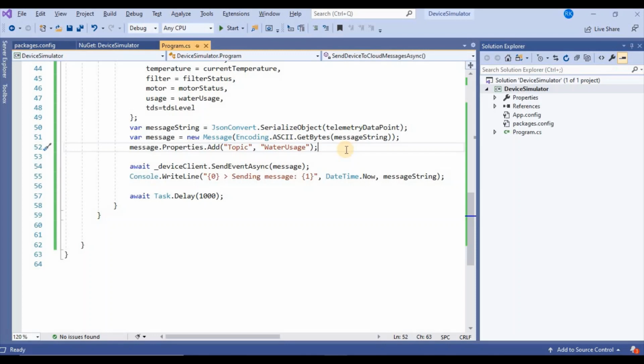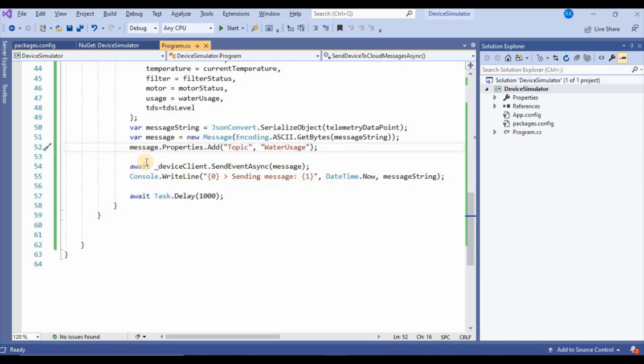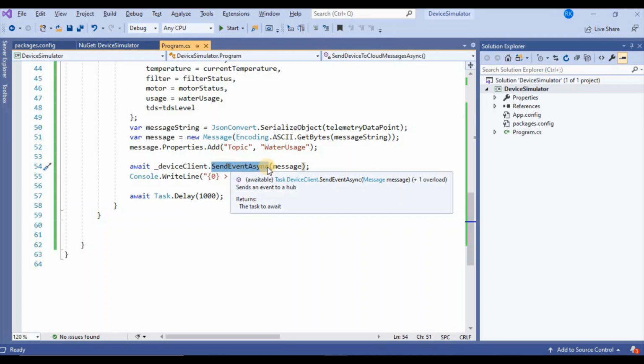Later, when we discuss message routing, we can add our custom properties using topics and so on, but as of now we can leave it. In the device client send async, the send event message will send this message to the particular device.